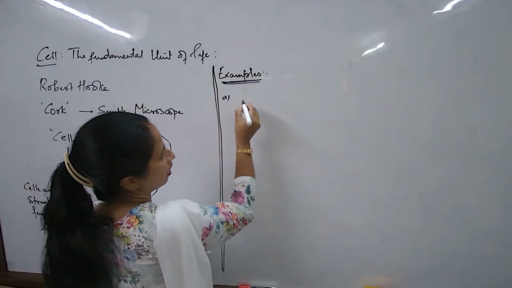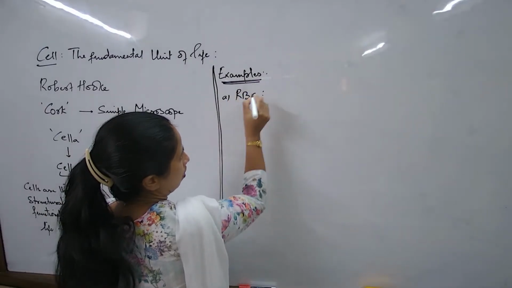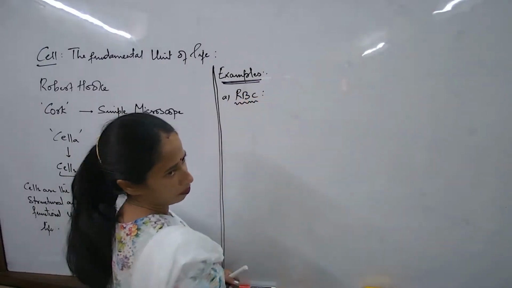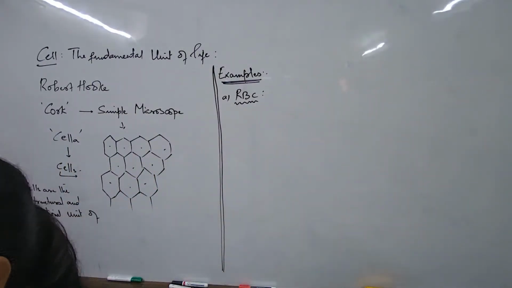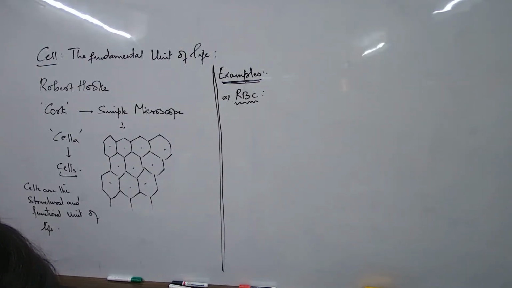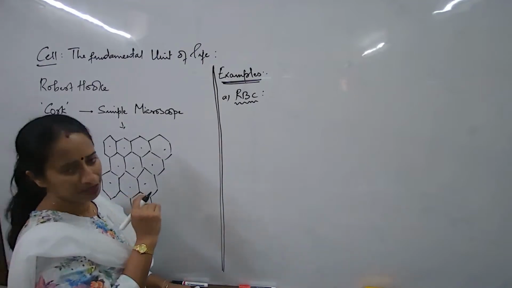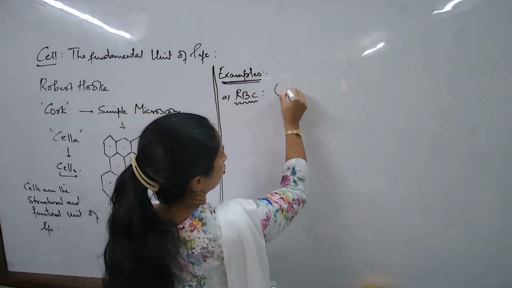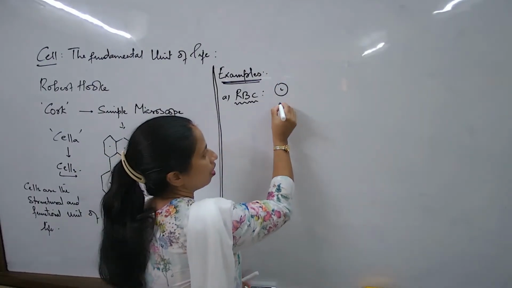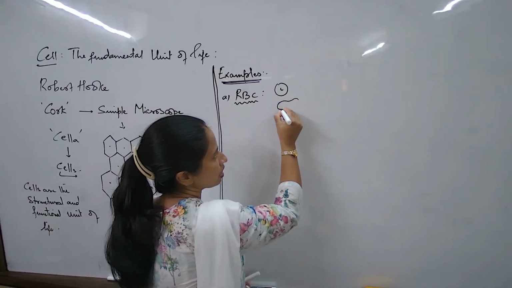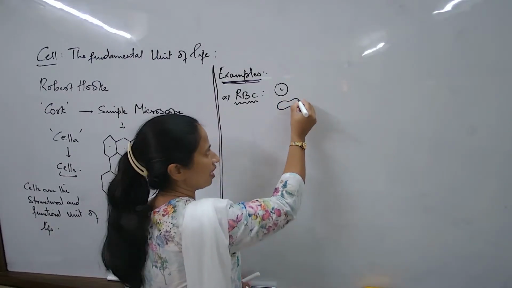I talk about the first one. Let us talk about a red blood cell. Did you come across this word? Yes, red blood cell. Where are they found? Found inside the body. They form the red colored blood. They are responsible for the red color of the blood. So they are a type of cell found in the blood. Now I would say that this RBC more or less looks like this, with a depression in the center. And if I look into the cell from the sides, I will show you beautiful images next time, not today.